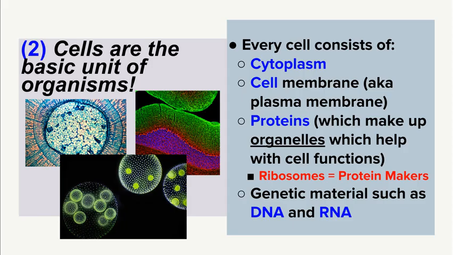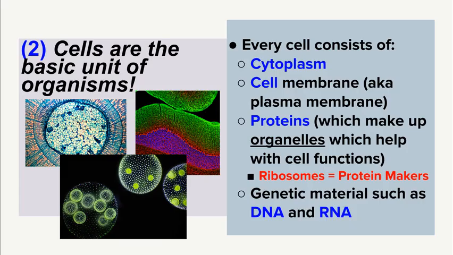The second part of cell theory is cells are the basic unit of organisms, and we're going to learn the components of a cell. So every cell consists of cytoplasm. That's the fluid that makes up the interior of a cell. All cells have a cell membrane. That's the barrier organelle. The cell membrane lets things in and out of the cell. Sometimes we call this the plasma membrane.